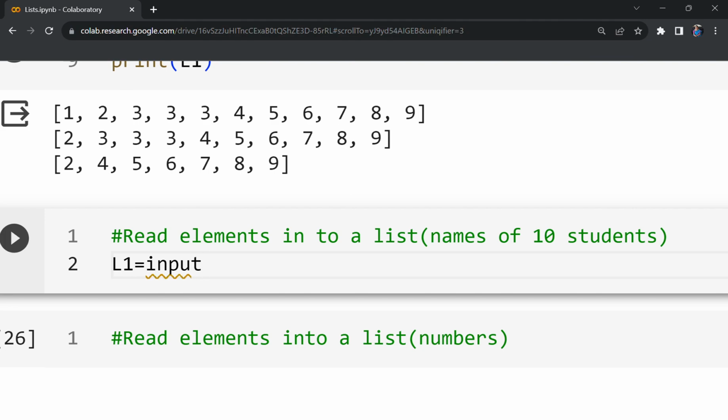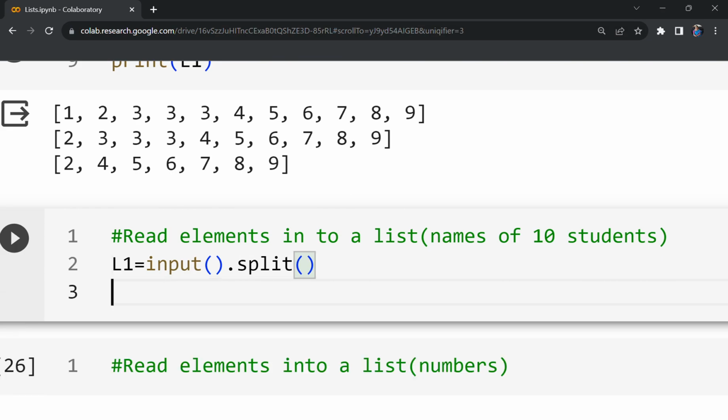This is one way to read strings. Input dot split. When you are giving the input in a single line separated by spaces, this L1 should get the input given in the single line. Let me print L1.